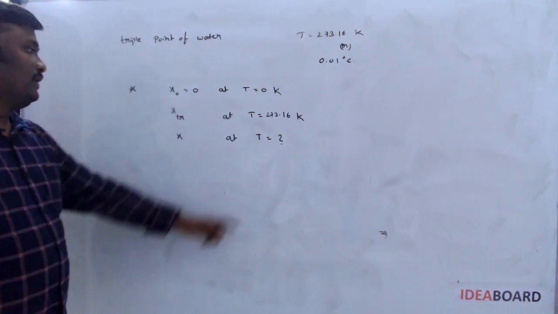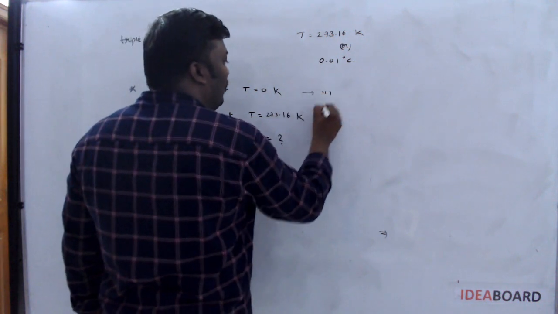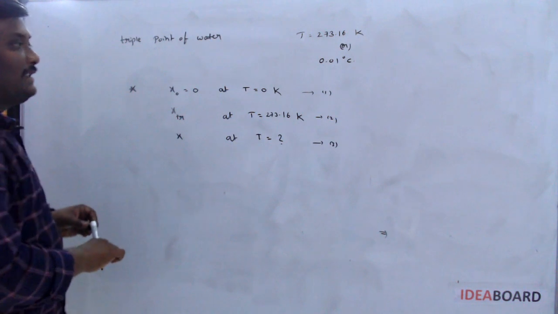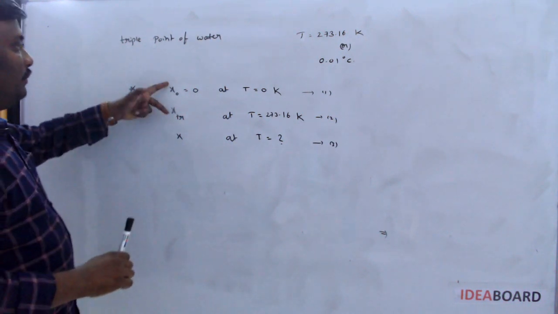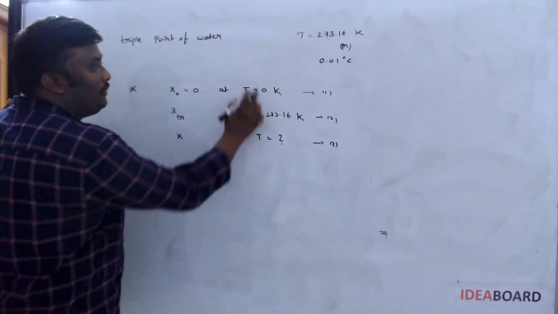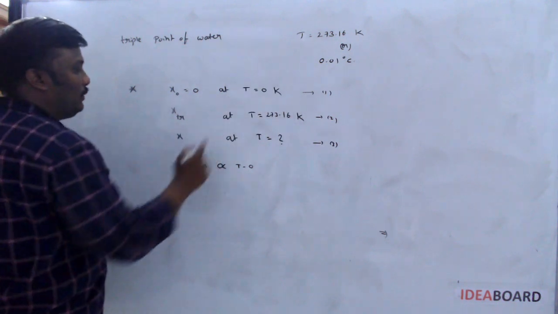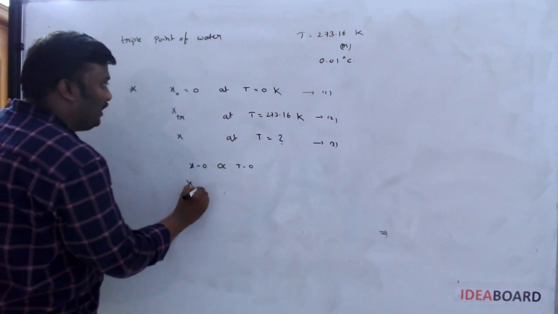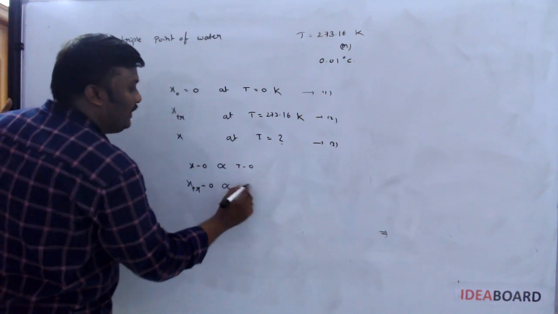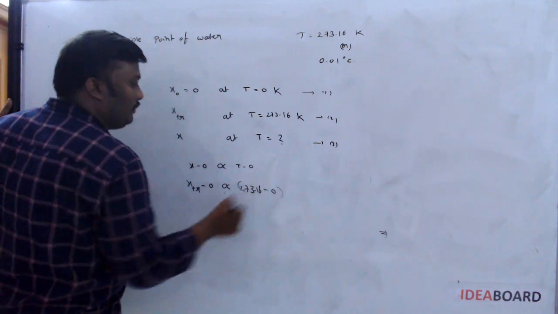How can you get the answer for unknown temperature T? Let us call these equation 1, equation 2 and equation 3. Subtract 3 minus 1: x minus 0 is directly proportional to T minus 0. And make 2 minus 1: xtr minus 0 is proportional to 273.16 minus 0.